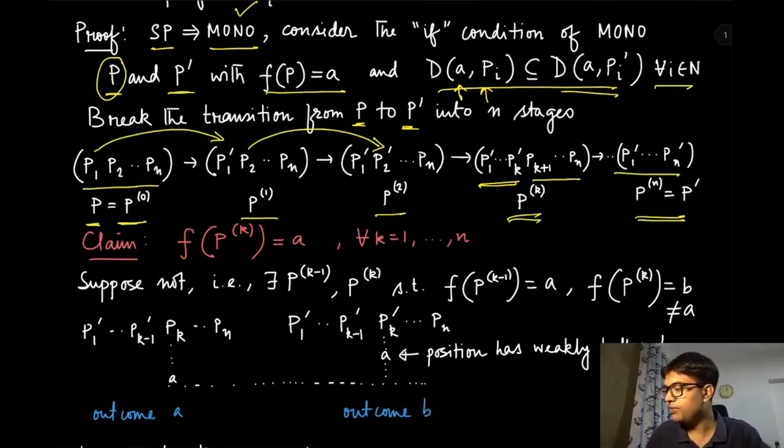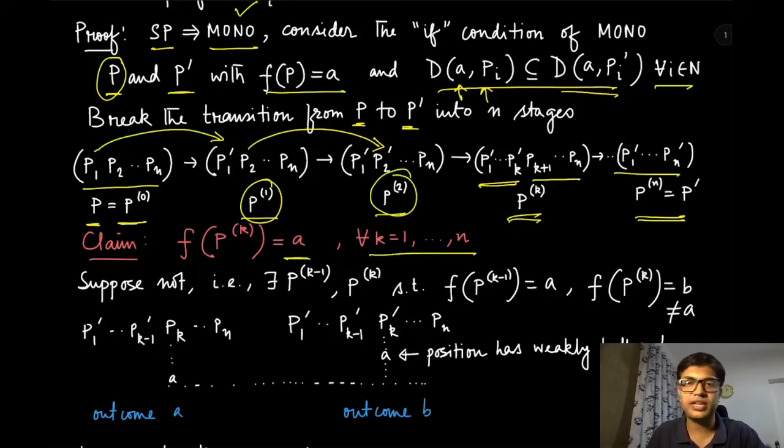Now we claim that in each of these intermediate stages the outcome is going to be A. This is the claim that we are going to make, and the intuition is very clear. If it does not hold, if there exists any intermediate stage where the outcome changes, then we can create an instance where it is beneficial to manipulate for some of the agents.